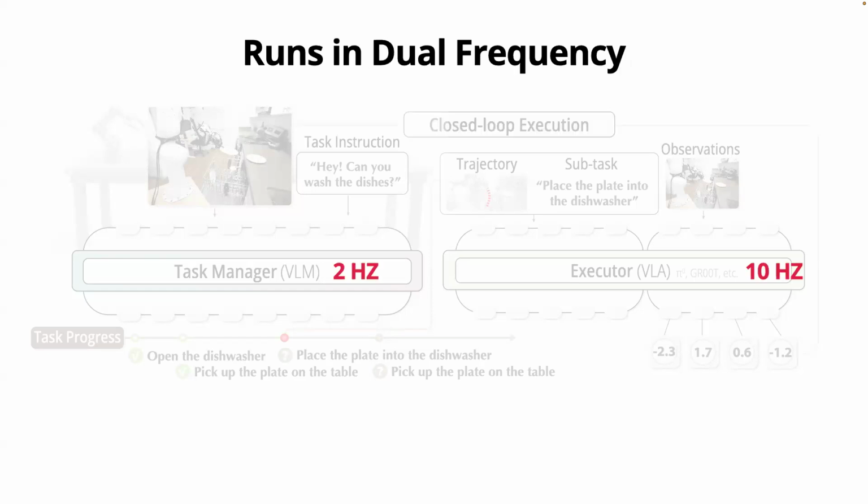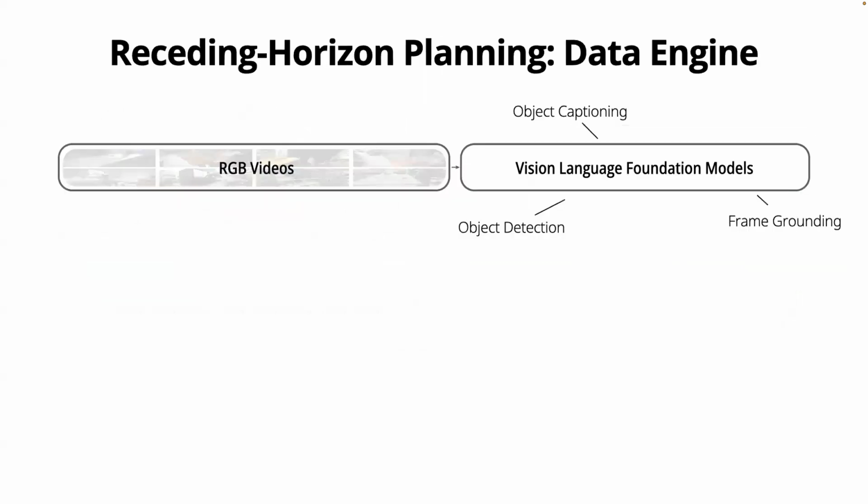The good thing with that is that we can customize the scheduling. With this kind of two-level framework, we can make the high-level VLM work at a lower frequency and make the low-level executor VLA work at a really high frequency since it's smaller. With that, the system can run the high-level reasoning periodically, while the low-level part is fast and robust.